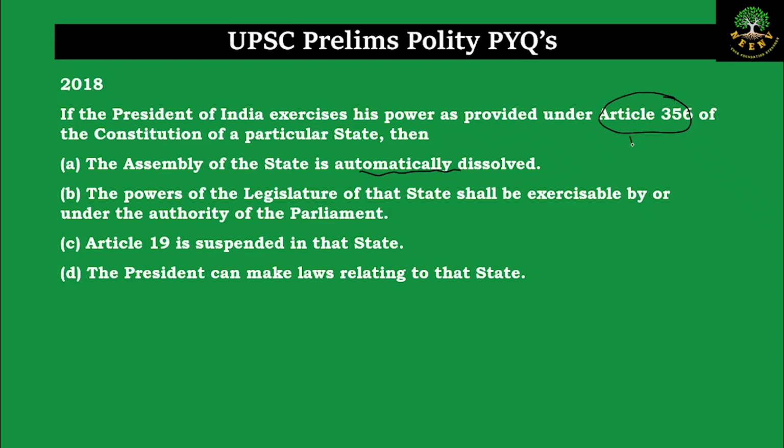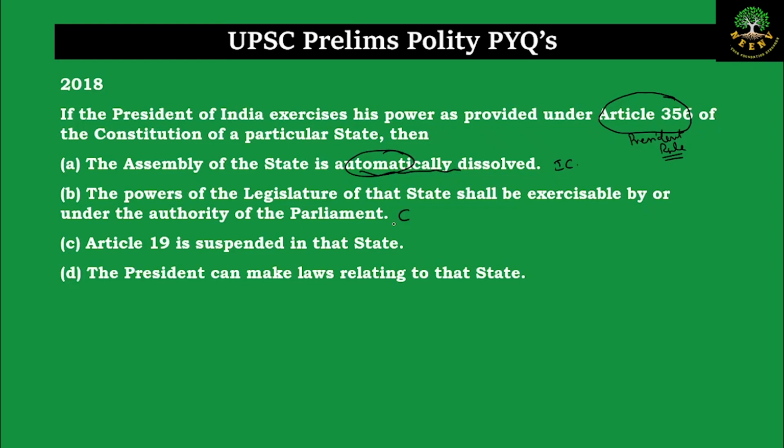Article 356 talks about the President rule. And the question is asking about the implication of the President rule. So what happens if the President rule is imposed in a particular state? Statement A says the assembly of a state is automatically dissolved. No, the president has the power to dissolve or not to dissolve. So it is not automatically dissolved. Hence it is incorrect. The powers of the legislature of that state shall be exercisable by or under the authority of the parliament. This statement is correct.